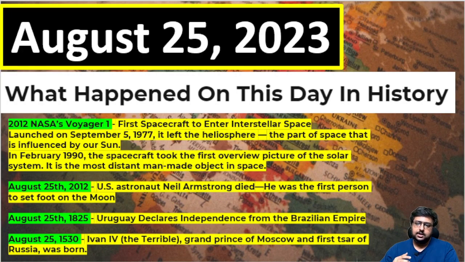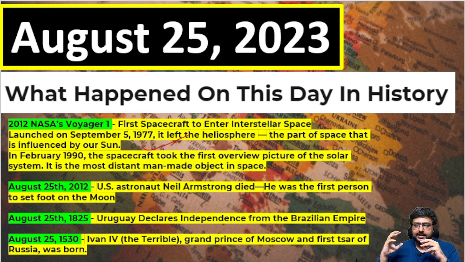Now the importance again. One is that in 2012 on this date, NASA's Voyager 1 is very important because it is the first spacecraft to enter interstellar space, meaning outside our solar system, an outer space kind of thing. It was launched in 1977, September 5, and it left our heliosphere, the part of space that is influenced by our sun, the solar system.